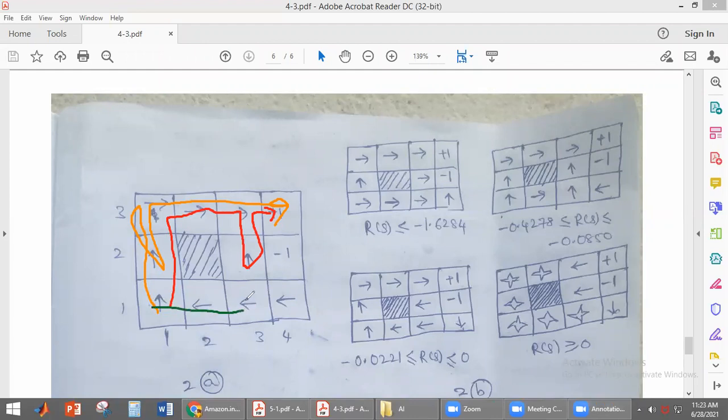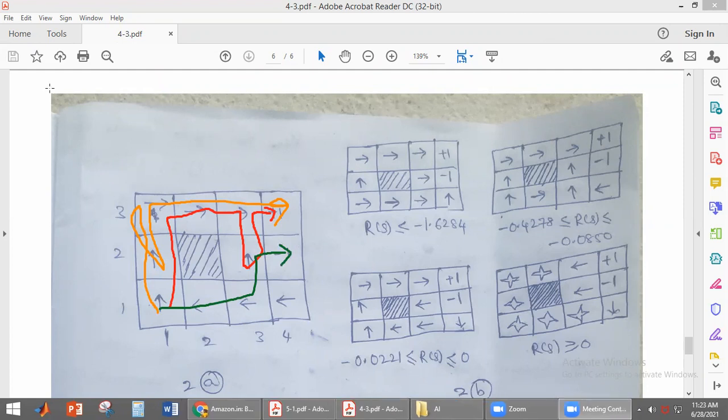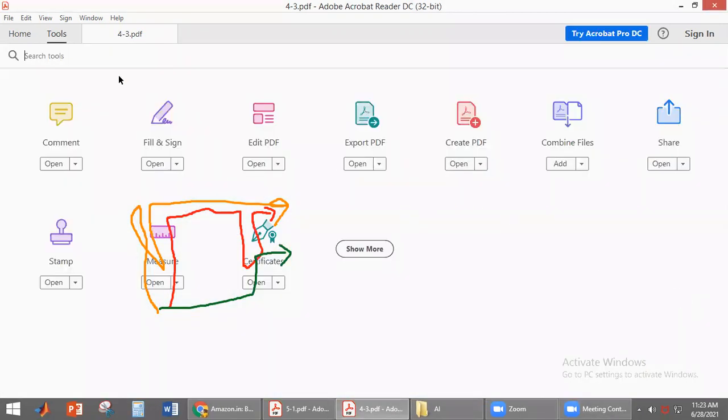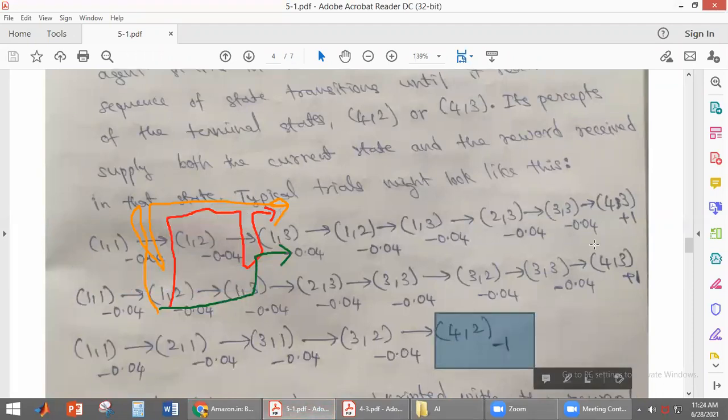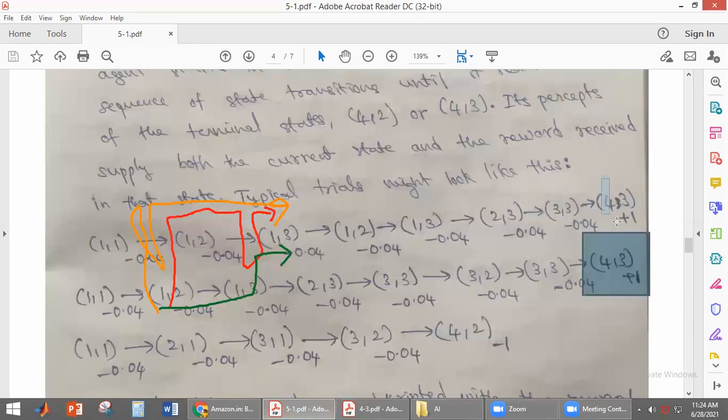See here, the agent is taking this direction. It is reaching -1. See which state it is reaching? The state it is reaching is -1, students. Here it is reaching -1. Here it is reaching +1. Here it is reaching +1. These are the three trials.